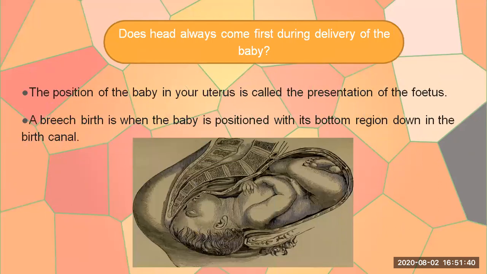The next question now is, does the head always come first during the delivery of the baby? In most vaginal deliveries, the baby's head passes through the birth canal first, and then the rest of the baby's body follows. Whereas in case of breech delivery, the baby's feet, knees, or buttocks appear first.